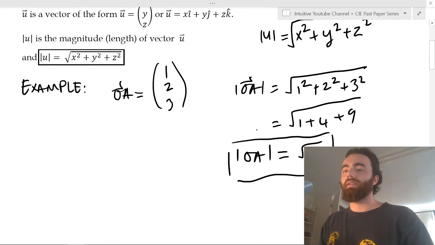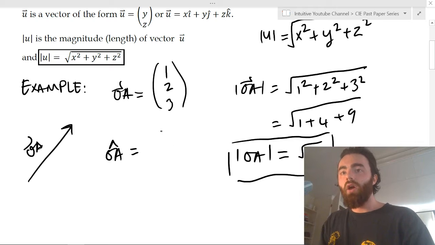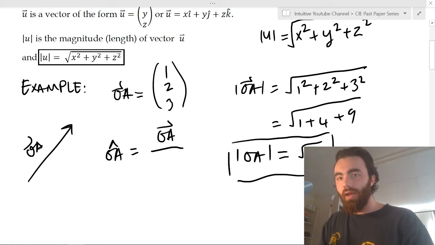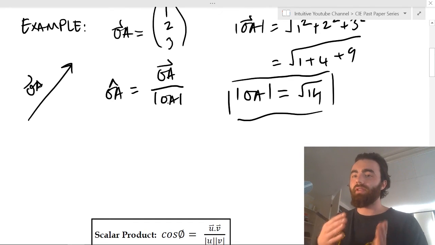The unit vector: you have this vector OA, and the unit vector is going to be the vector OA divided by its magnitude, the magnitude of OA. Because if you divide something by its length, it's going to have a length of 1.